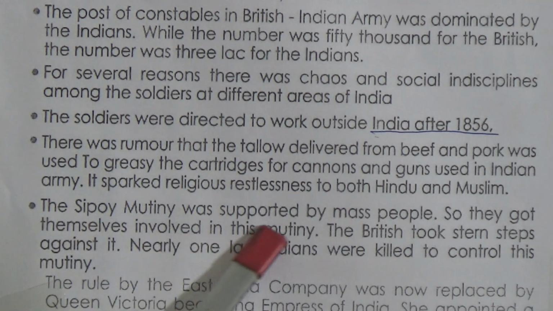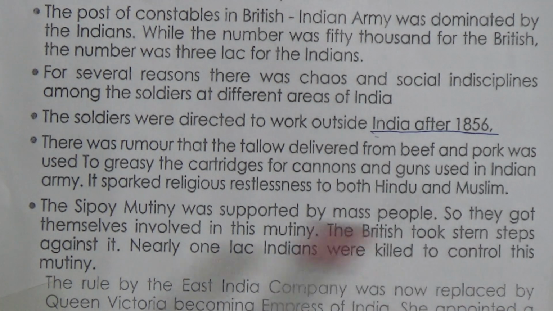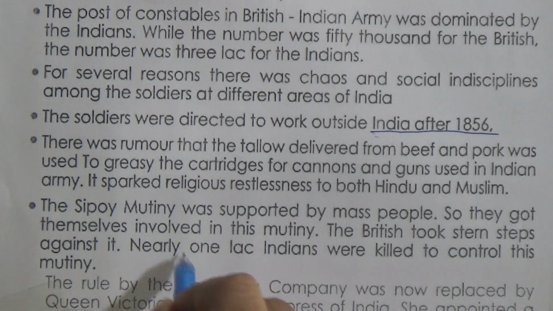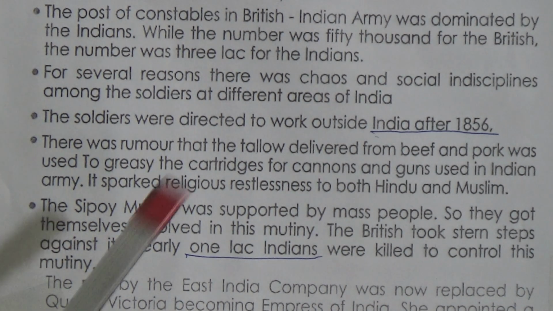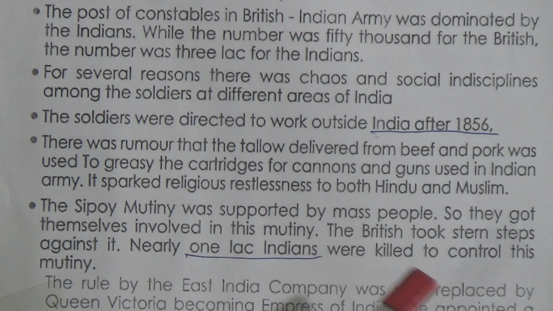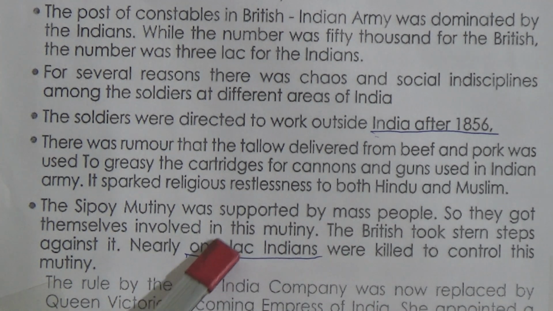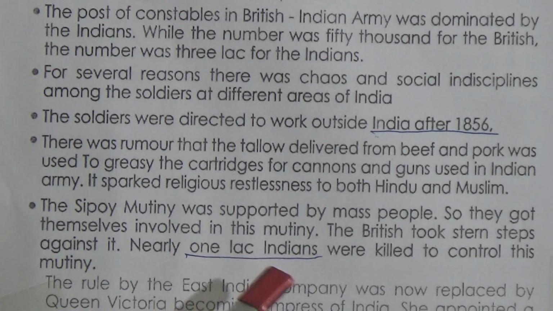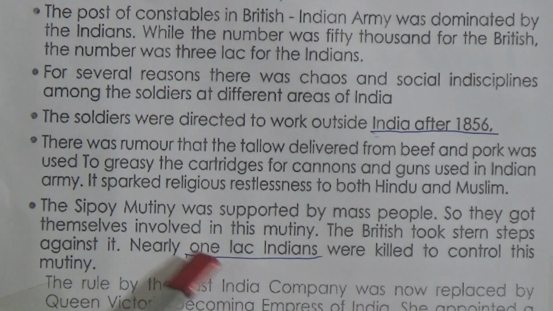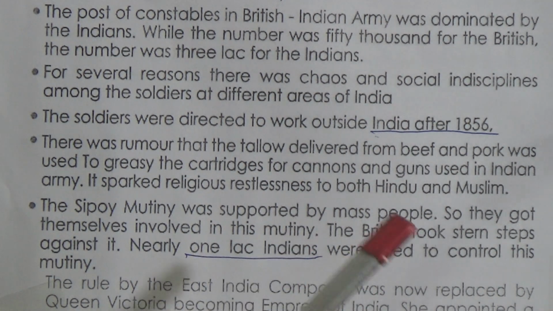The Sepoy Mutiny was supported by mass people, so they got themselves involved in this mutiny. The British took stern steps, that means very strong steps against it. Nearly 1 lakh Indians were killed to control this mutiny. Now look, 1 lakh Indians, so a huge number were killed to control this mutiny. And the mass people, that means the common people, supported this mutiny because they were also tortured by the British government. That's why they supported the Sepoy Mutiny and involved themselves in it. And the British government didn't keep quiet. They took very strong steps.